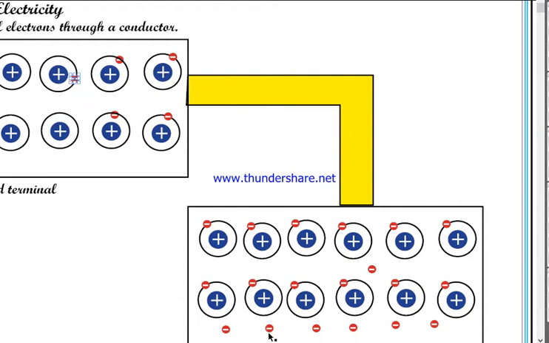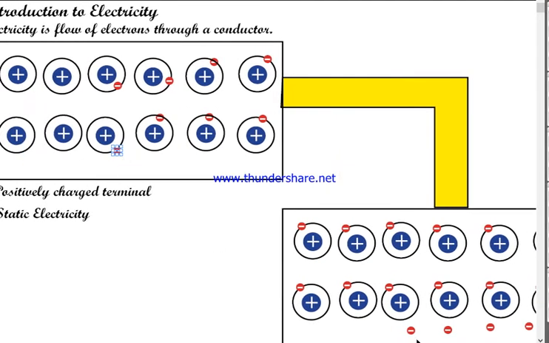So all of the electrons actually move through the conductor from the negatively charged terminal to the positively charged terminal. Any confusion? Okay, let me finish it.